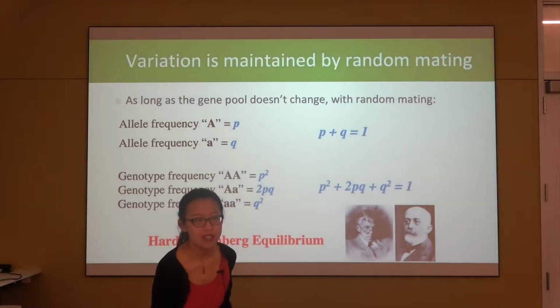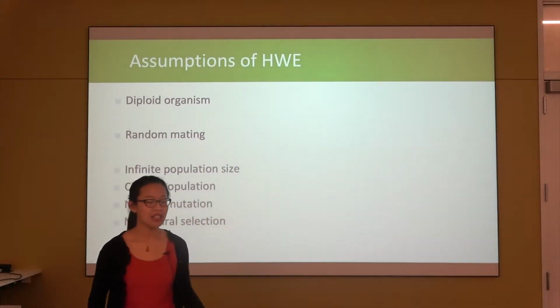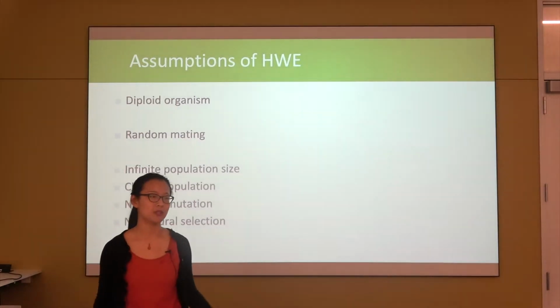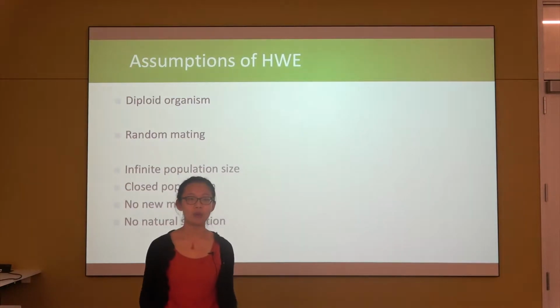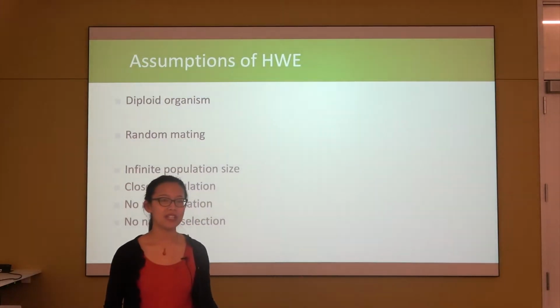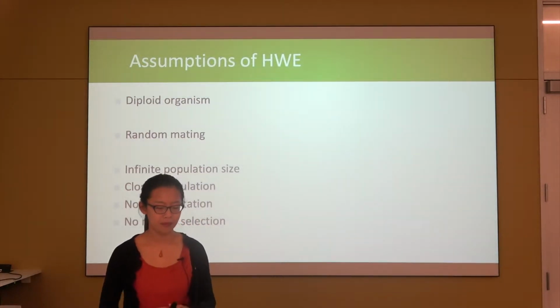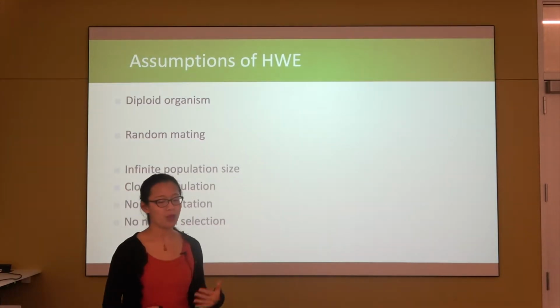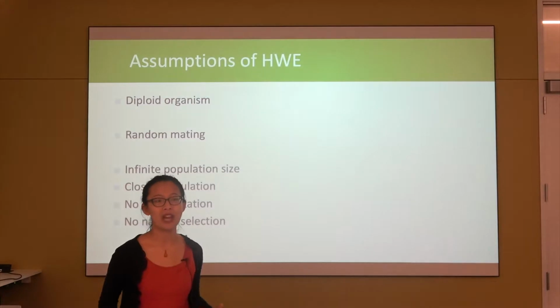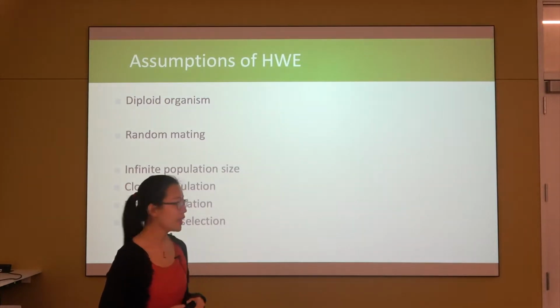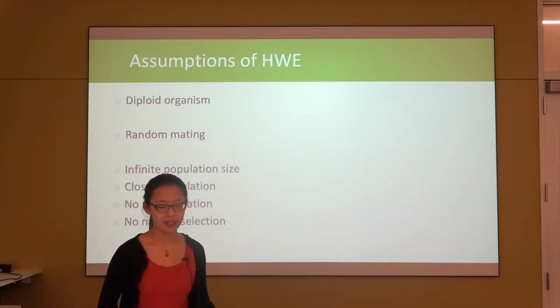So for this equilibrium to be maintained, we actually need this gene pool to literally not change, which means that for Hardy-Weinberg equilibrium to stand true, we need a lot of really stringent assumptions. So one of them is we want our system to be diploid so that each individual will carry 2 copies of the same thing. And we want random mating going on.